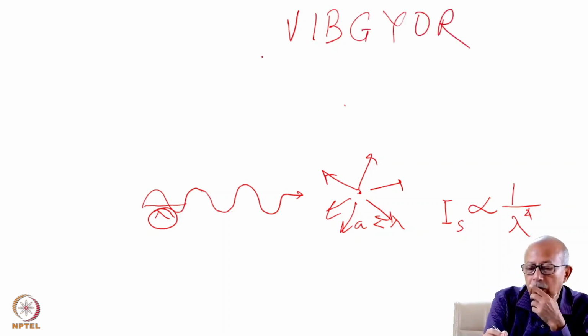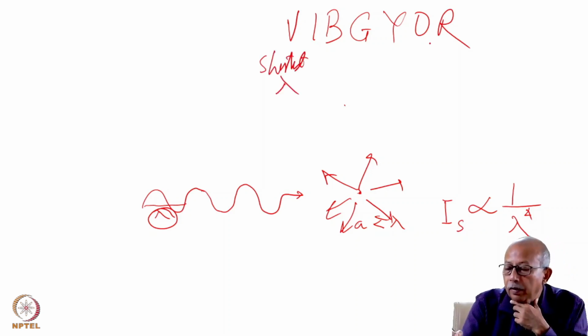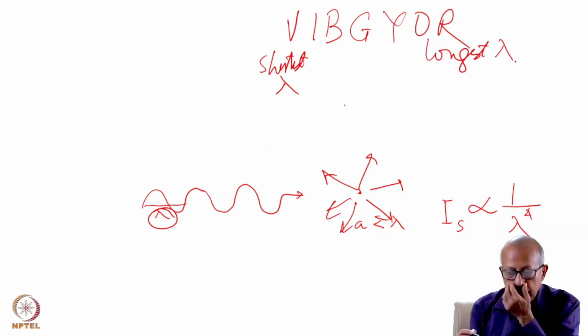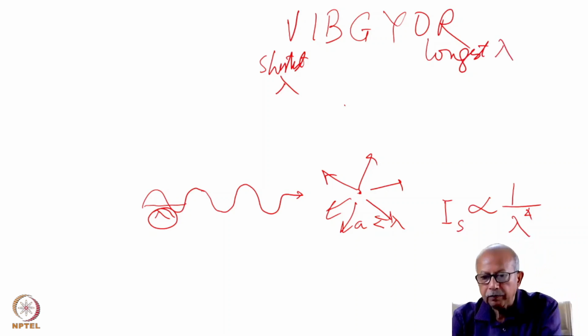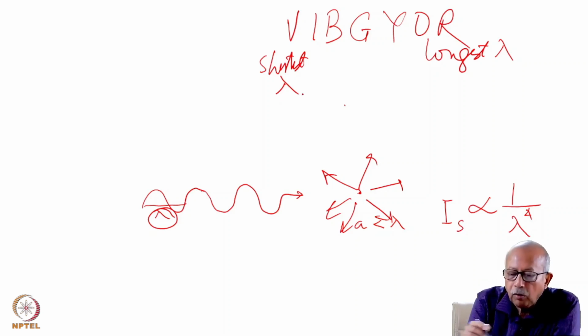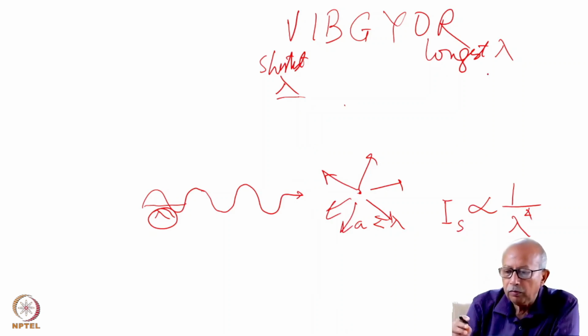Violet has the shortest wavelength, and red has the longest wavelength. So now let us do a quick calculation for the Rayleigh scattered intensity and compare them in case of shorter wavelength and longer.